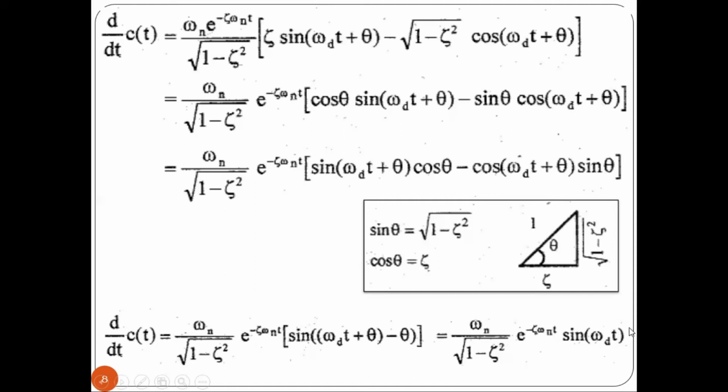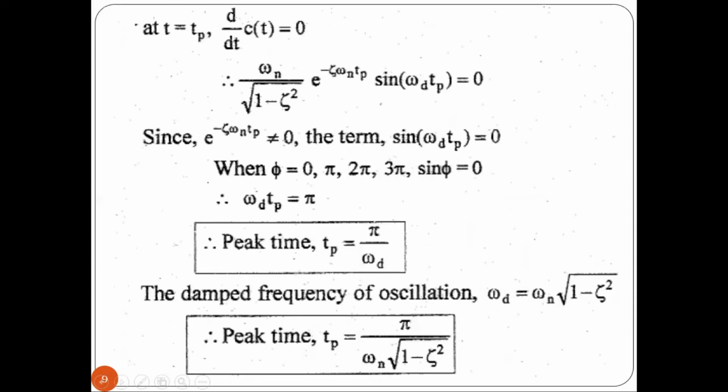In this term, we substitute the value of t equal to Tp, because for peak time the value of t is equal to Tp. So we will be getting the value like this. Again here, we can't say the exponential term will be equal to 0, and this value will be equal to 0 at the multiple of pi.